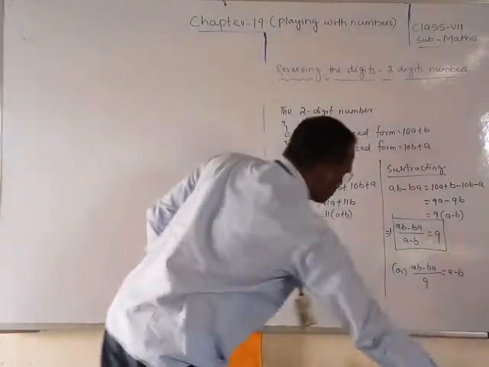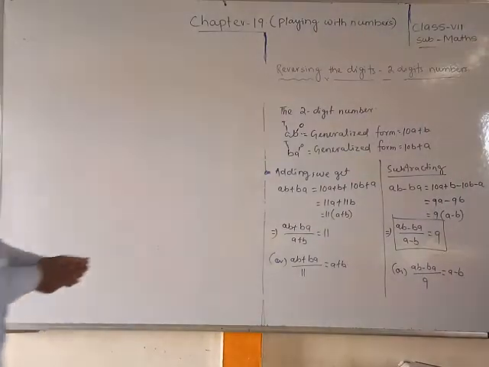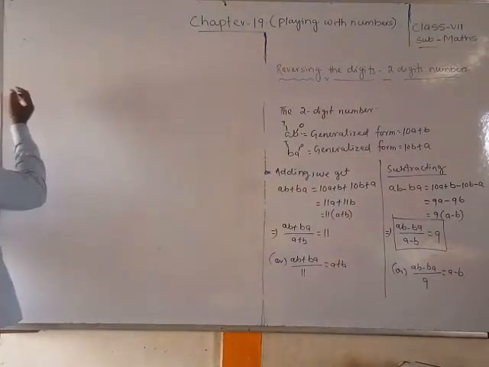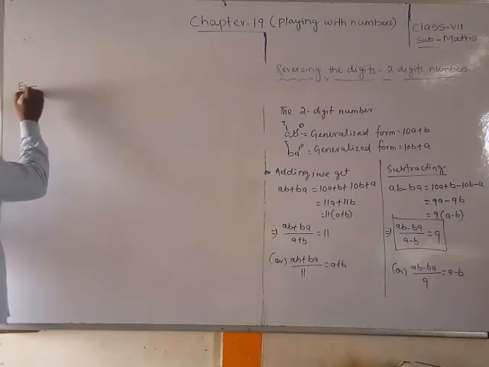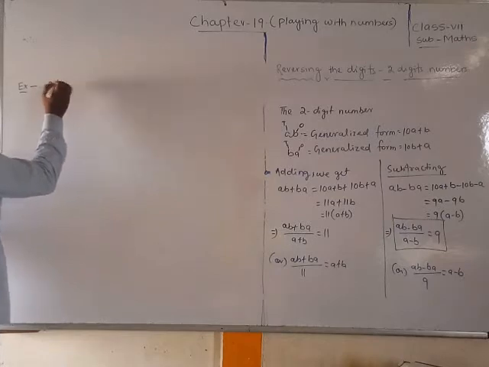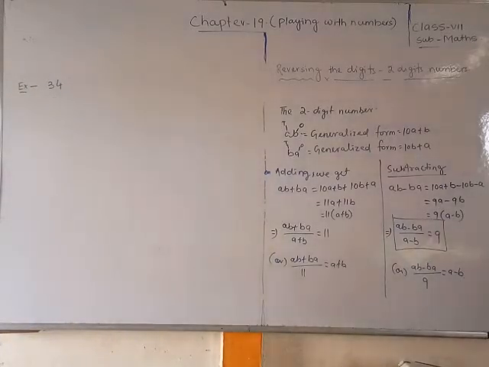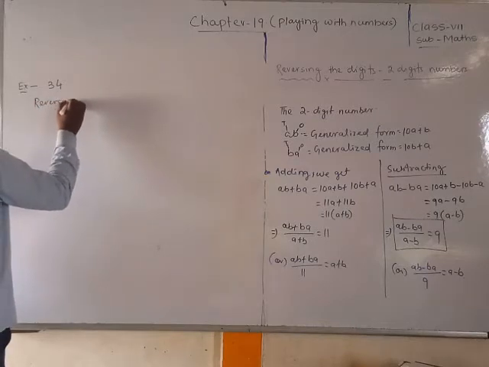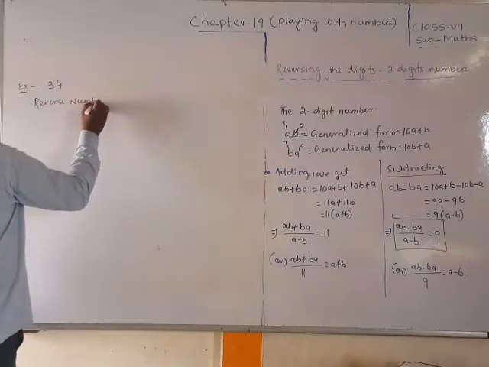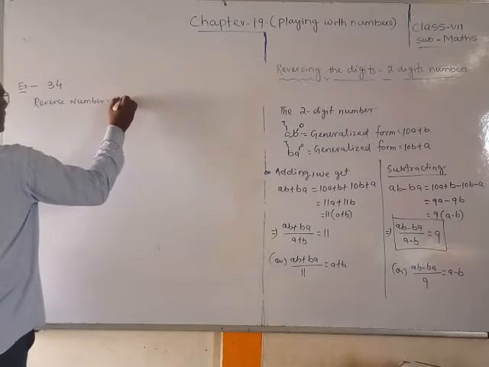So now look here, students. For this we will get clarification. Suppose the number is 34. For example, take a two digit number, 34. What is the reverse number? The reverse number is 43.